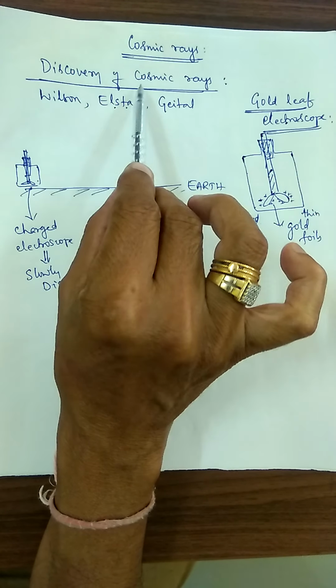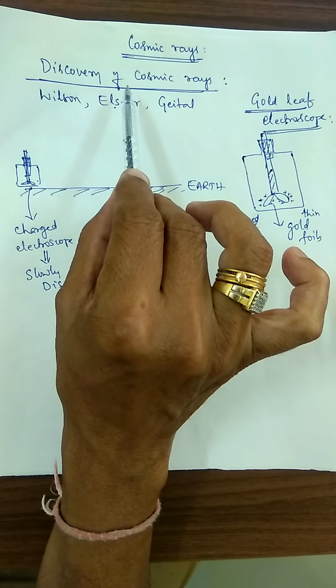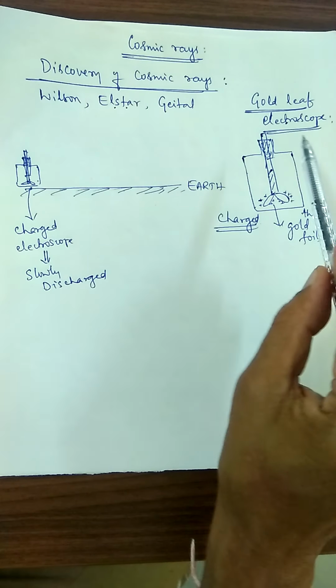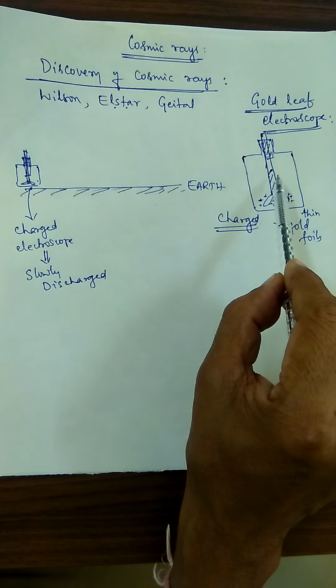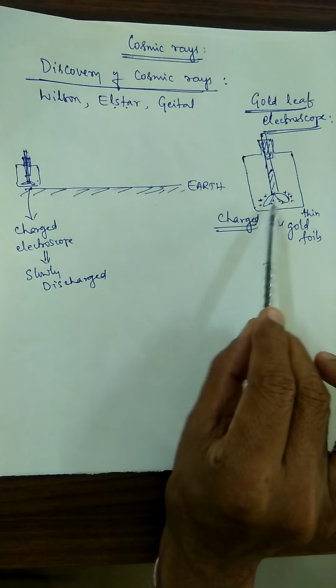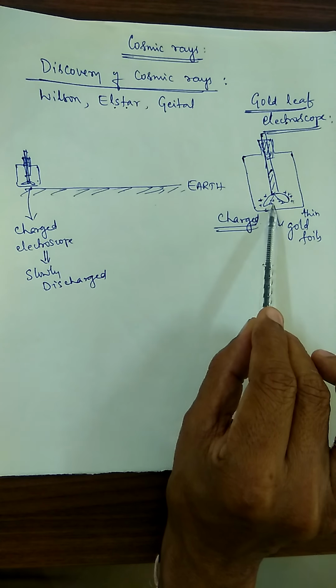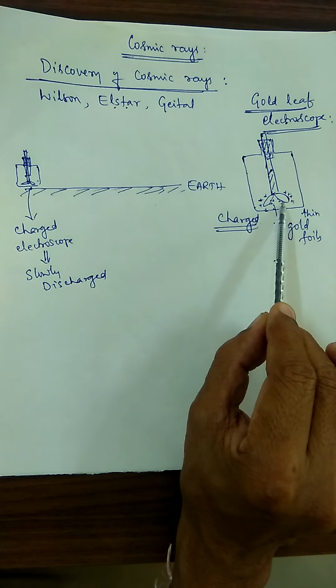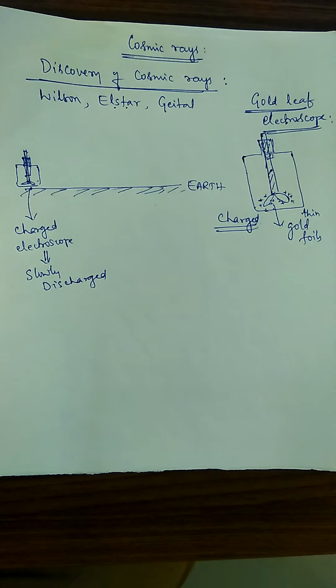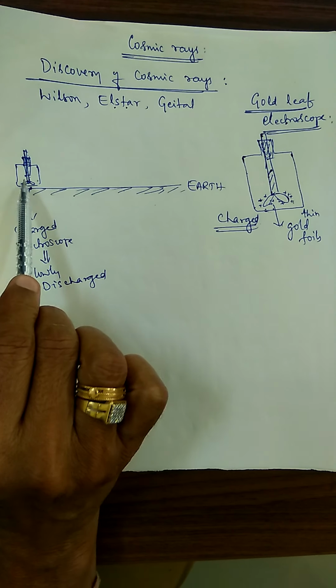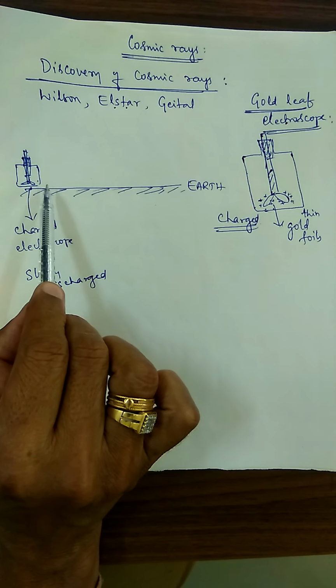For that purpose, they took the gold leaf electroscope, initially charged the two gold leaves, and kept that charged electroscope on the Earth's surface. They left it as it is.